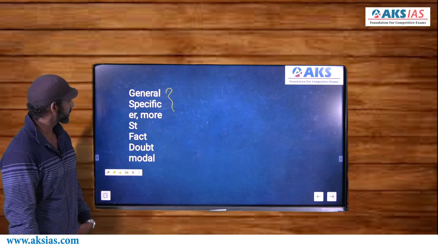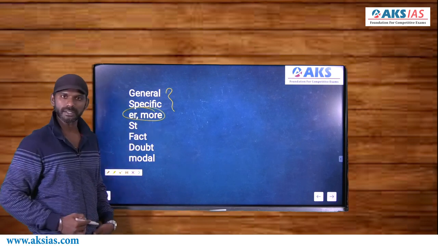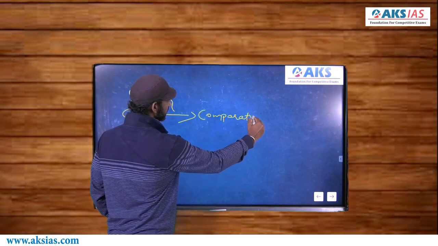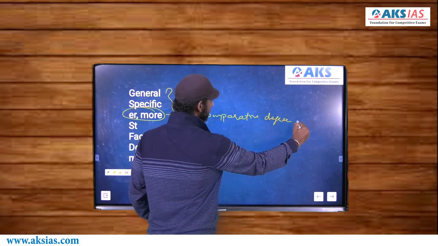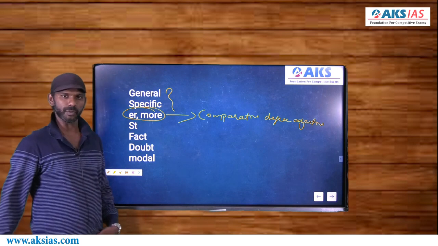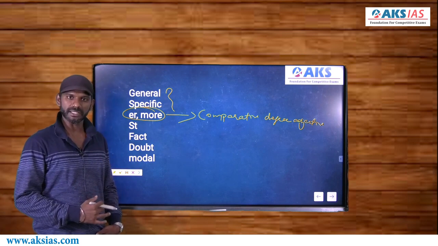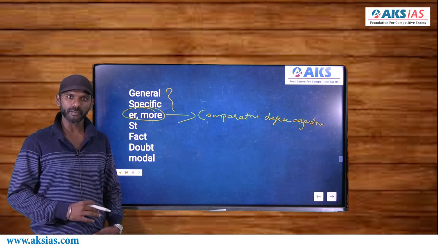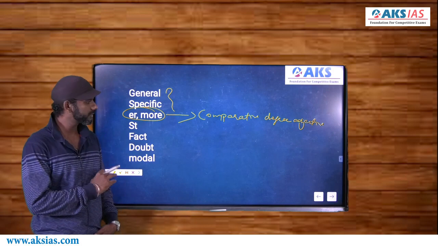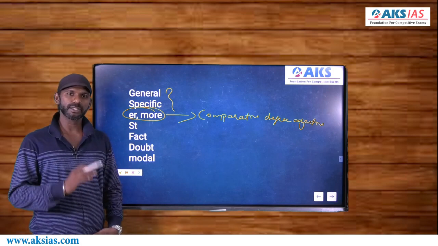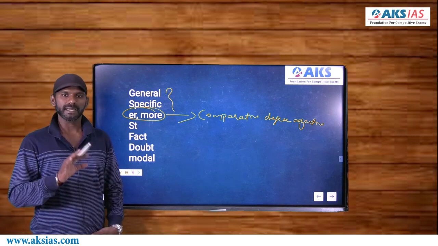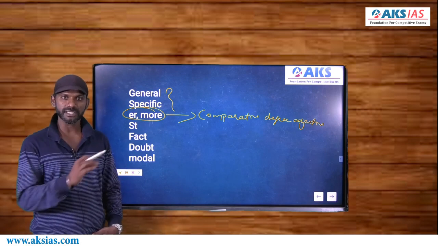Now come to the third concept, ER words or more words. Now ER words or more words are termed as comparative degree adjectives. Now an adjective is a word that describes a noun or a pronoun. They are termed as comparative degree adjectives because we use these ER words or more words only when we compare two entities. Only when two entities are getting compared, we can go for these ER words or more words, right? And the two entities getting compared must be two similar entities. There's no need for us to go for any comparison. A comparison will be brought about by the author in the passage, just find it out.